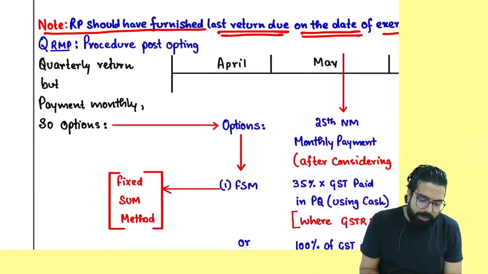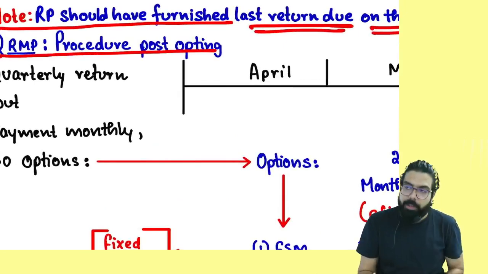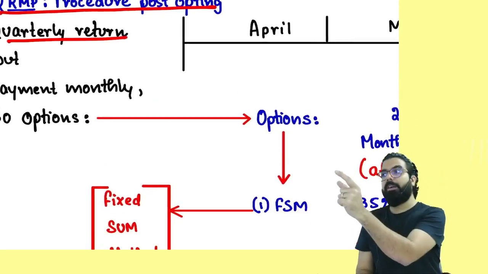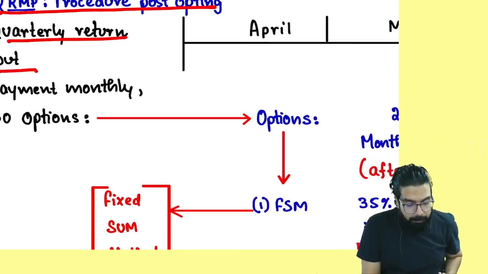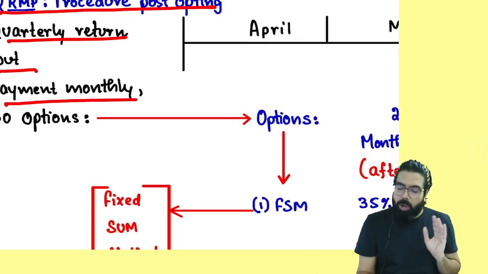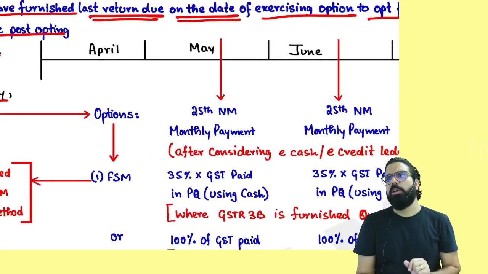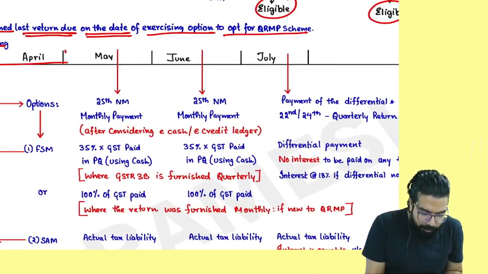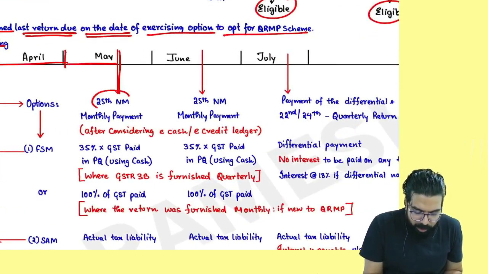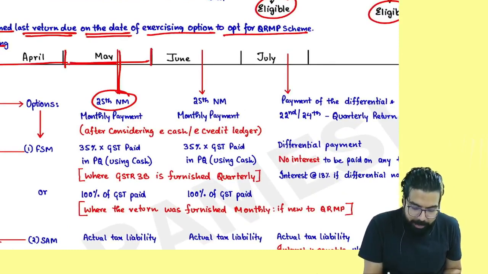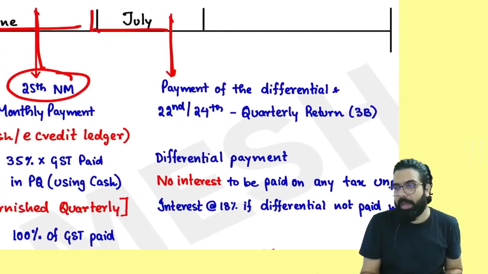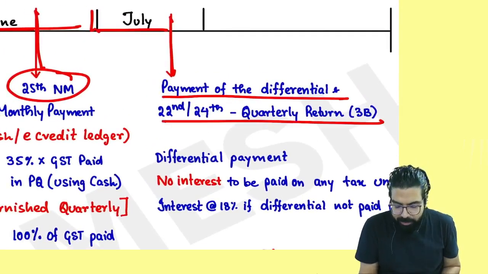Sir, once I go ahead and take the QRMP scheme, post opting for it, the quarterly return has to be filed, but the monthly payment has to be done. So what is the option available? Sir, how do I make the monthly payment? For example, for the April month, I have to make the payment by what date? 25th of the next month. For the May month, by what date? 25th of June. For the June month, when will I make the payment? By July, when you are filing your GSTR 3B.